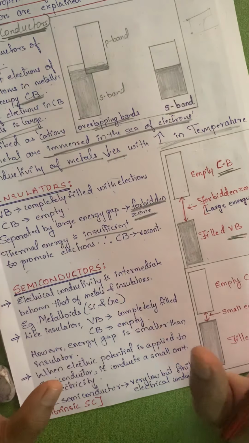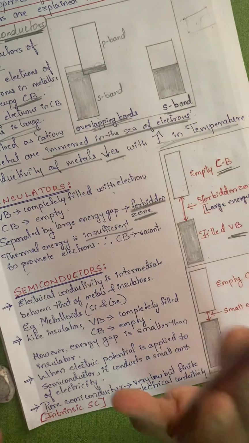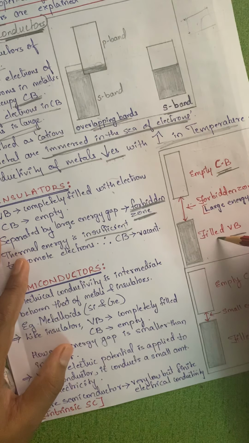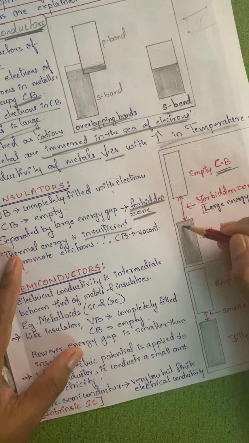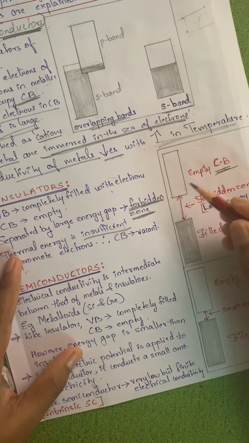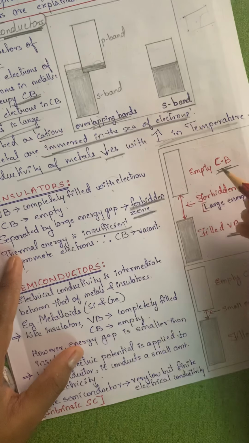Only thing is you just have to remember: insulators are bad conductors of electricity. If it is a bad conductor, that means the gap between the CB and VB will be very large. If it is large, the electrons cannot be moved from the valence band to the conduction band. If there are no electrons in the conduction band, they cannot conduct electricity. Simple as that.